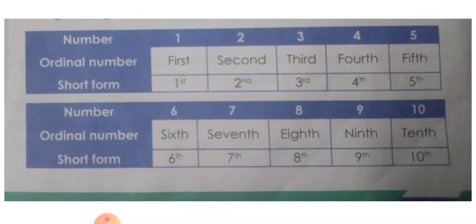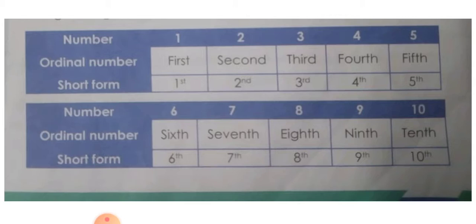Okay, children. Look at this table. Here the cardinal numbers are given, the ordinal numbers, and the short form of the ordinal numbers also. The cardinal number 1 has the corresponding ordinal number first, and we can write first in short form as 1 with st above it. Then cardinal number 2 has the ordinal number second, which you can write as 2 with nd above it.